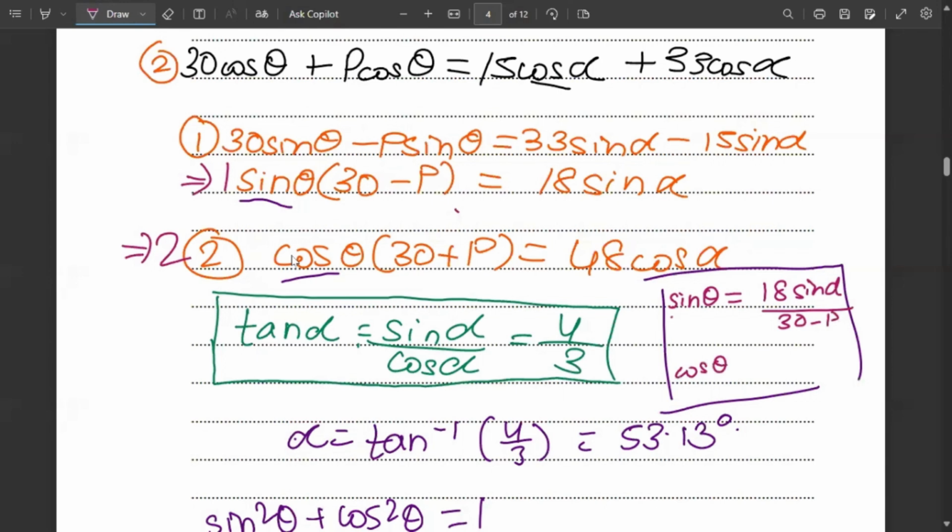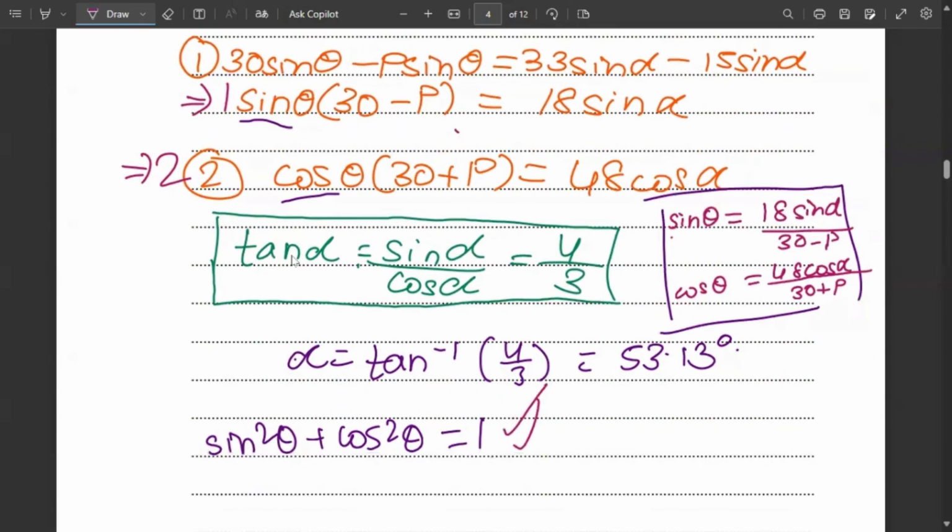Similarly, cos theta will be 48 cos alpha upon 30 plus p. So now if we do sine square theta plus cos square theta equals 1, we already know this.